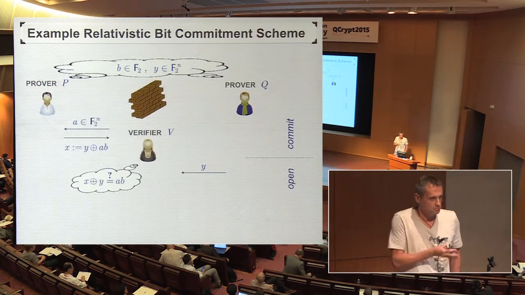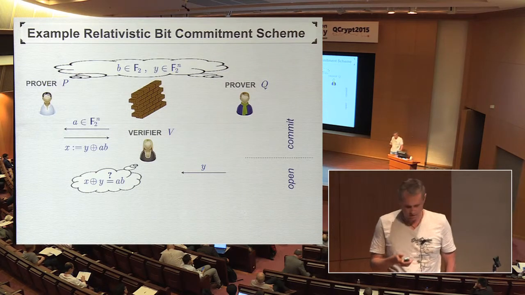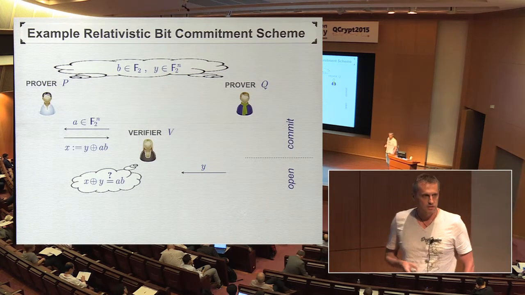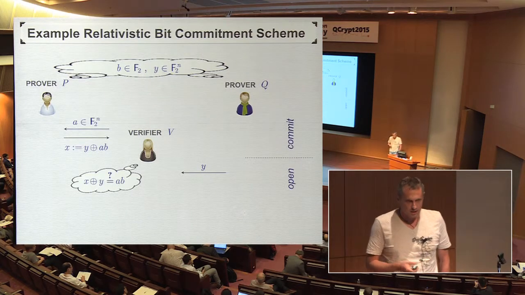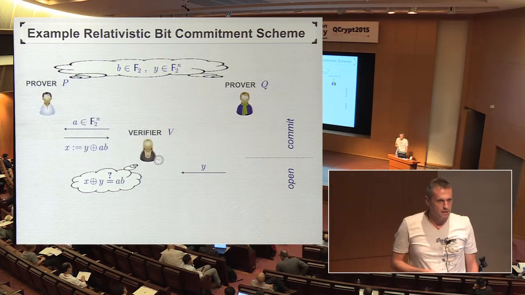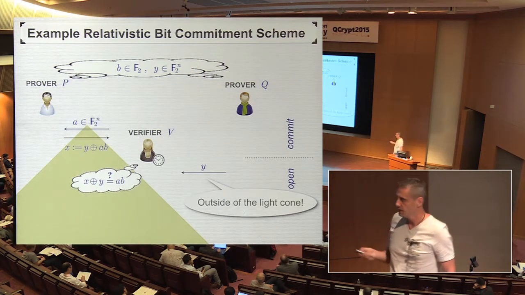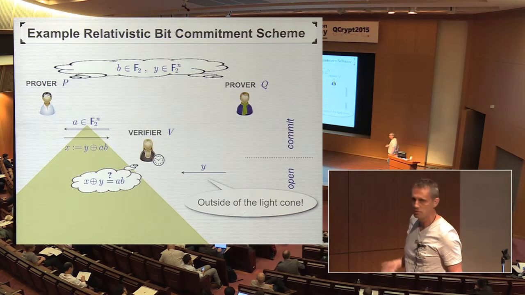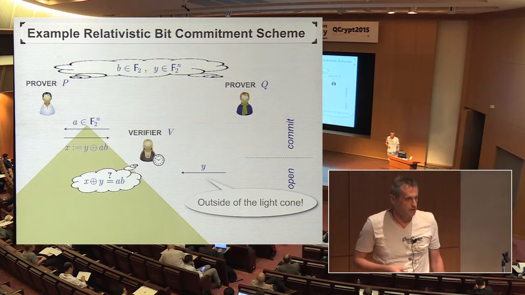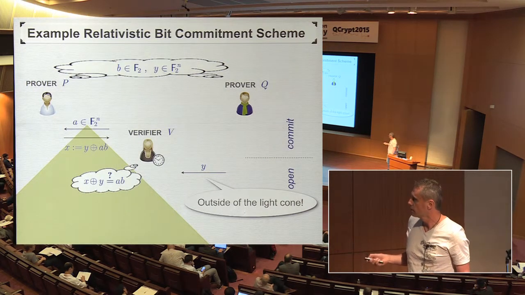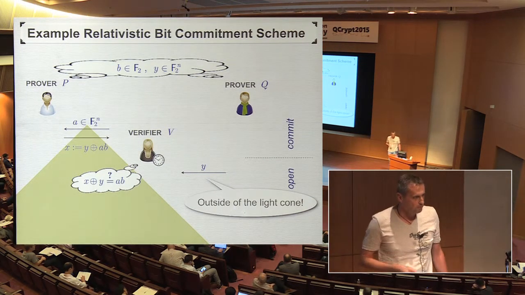So on the example of that particular scheme, we're removing the explicit assumption that they cannot communicate, and instead we put the two provers far apart in space, and we time the scheme in such a way that this communication here is outside of the light cone determined by this communication here, so that by relativistic effects we know Y must be independent of A here.